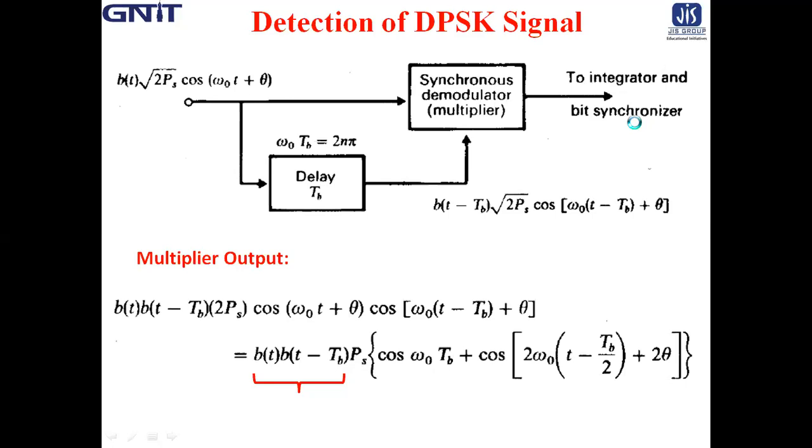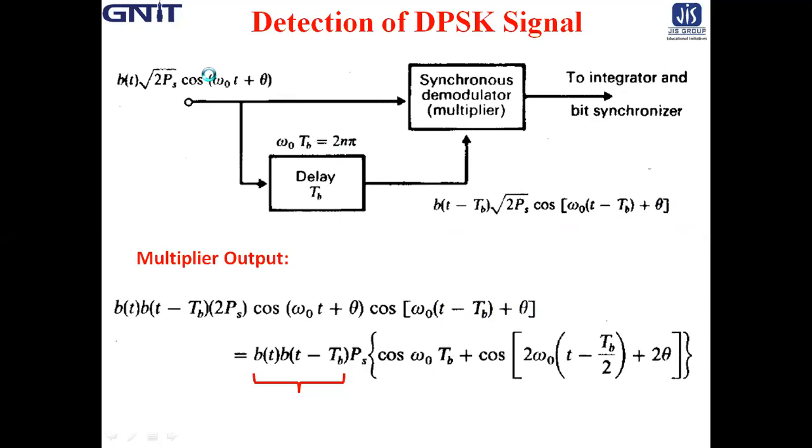Now the first question is, what would be the output of the multiplier? The output of the multiplier is b(t) minus T_b, multiplied by 2 P_s cos(omega_0 t plus theta) into cos(omega_0 (t minus T_b) plus theta).